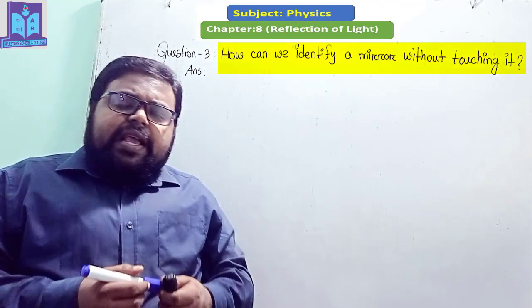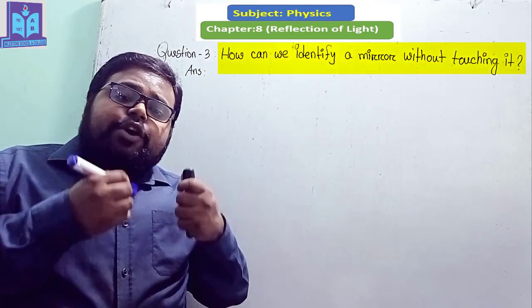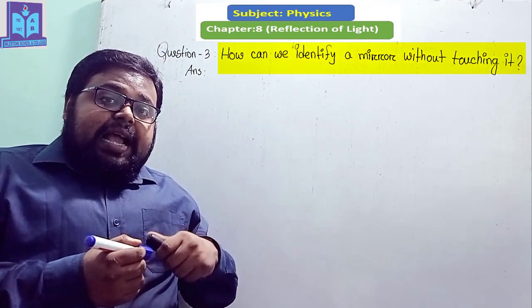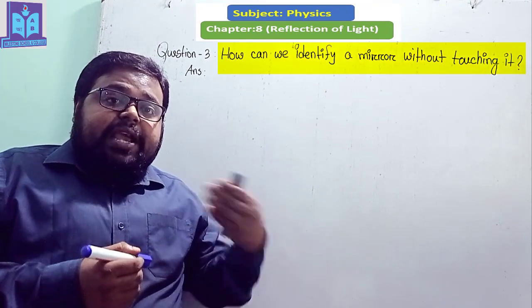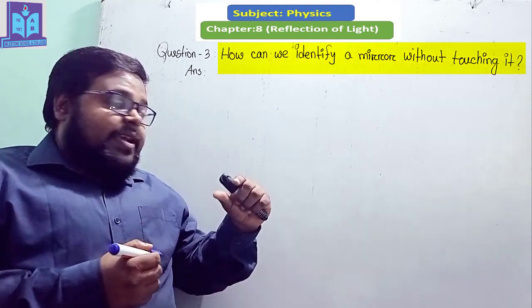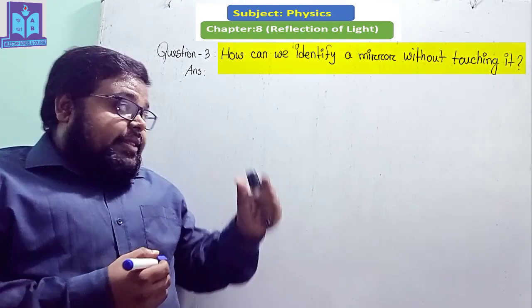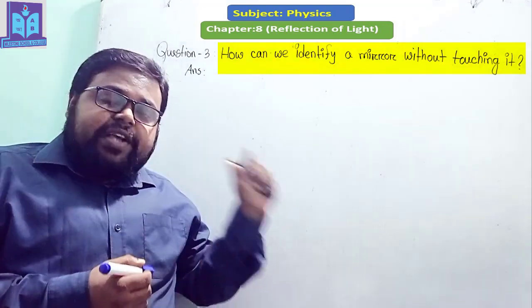Number 1, if we place any object inside the focal length, and after that a virtual, straight and small image is created, then we can be sure that this mirror is a convex mirror.